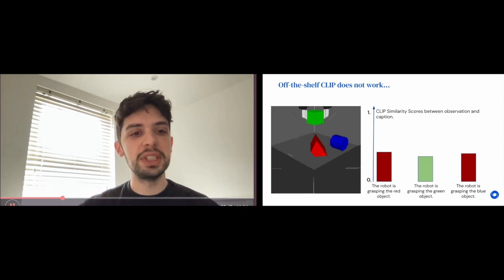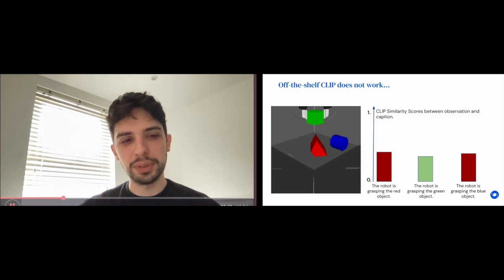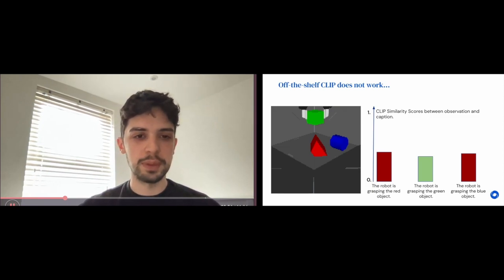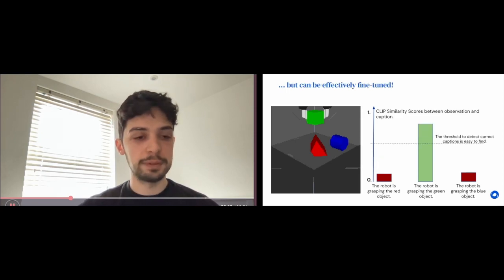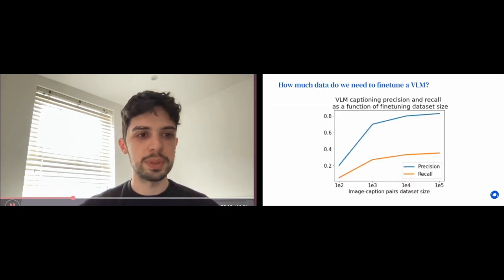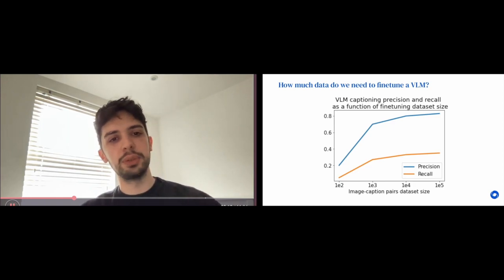The problem is that CLIP, trained on internet scraped images, does not work that well out of the box for our task that involves precise manipulation of objects. As you can see for this observation, both correct and wrong descriptions, respectively in green and red in this bar plot, obtained similar scores. And therefore, we decided to fine-tune CLIP on data that we gather from our domain. After fine-tuning, the scores vary much more in magnitude, and it becomes much easier to define a threshold that separates correct and wrong descriptions.